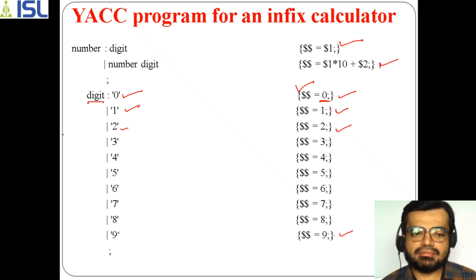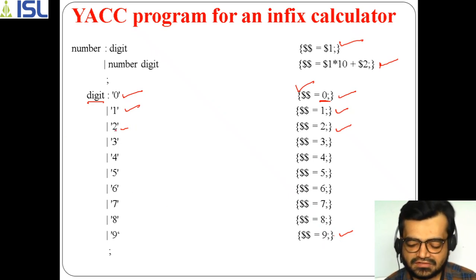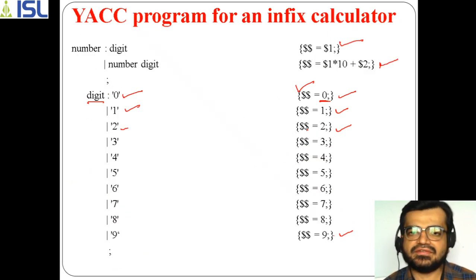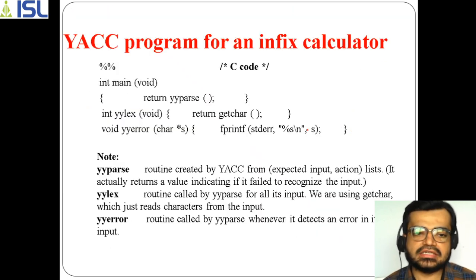In this way, because you are specifying the exact constant value here, whereas in this one the values are not clear, the expression and terms can be any value. So for that reason, on the right-hand side, instead of taking the values, we use $1 to locate the particular value, $3 to get the third value, the third part of the right-hand side of your grammar. So in this way the grammar rules have been specified and taken as the second part of your program. Now the third part is what?